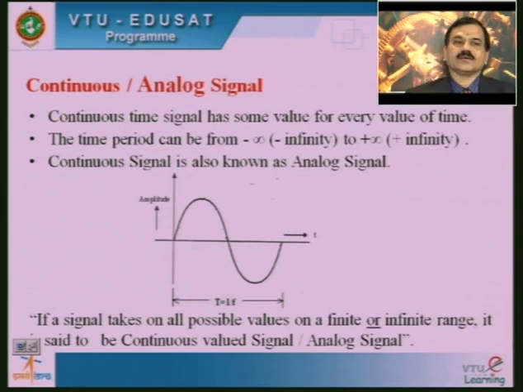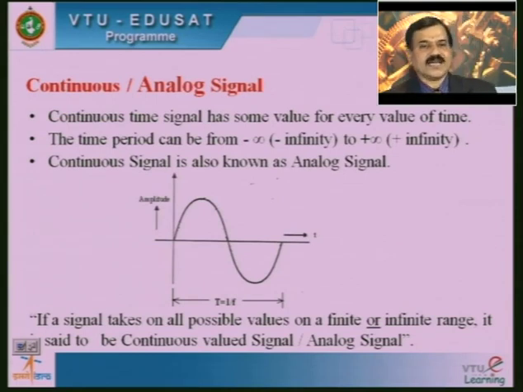First, let us take continuous or analog signals. A continuous time signal has a value for every value of time. The time period can be from minus infinity to plus infinity. A continuous signal is also known as an analog signal. In this particular slide, we have shown the continuous or analog signal with a sinusoidal waveform.